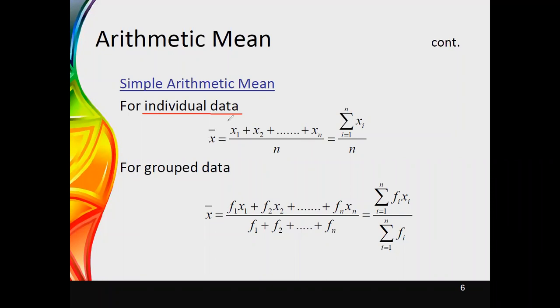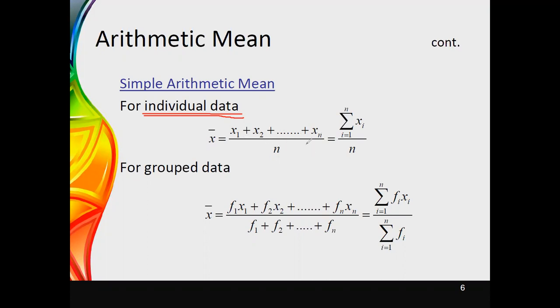This is the equation we can use for calculation of the simple arithmetic mean for individual data. Since we have considered n number of observations, it is x1 plus x2 plus x3 up to xn, divided by n.